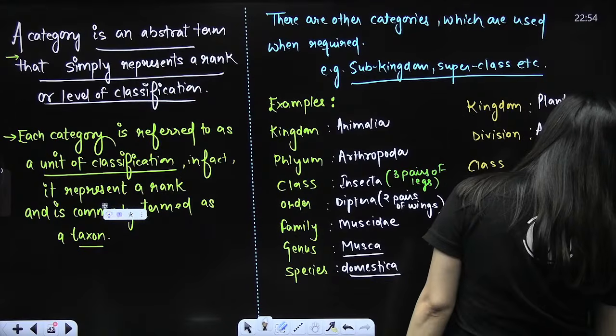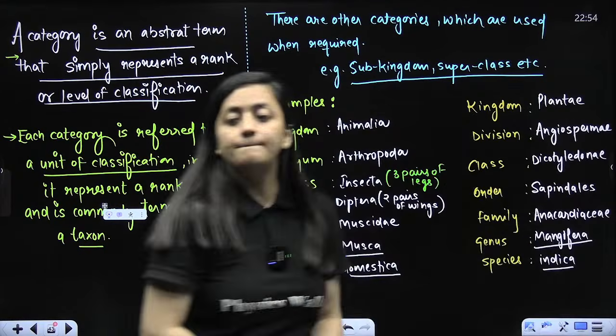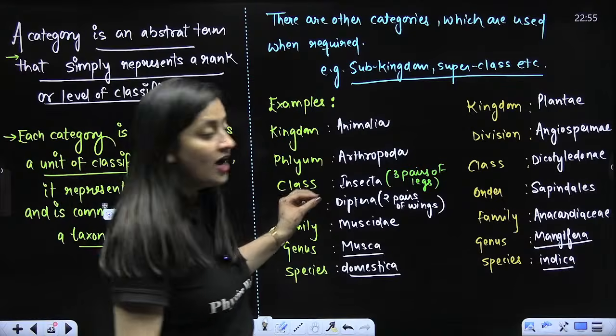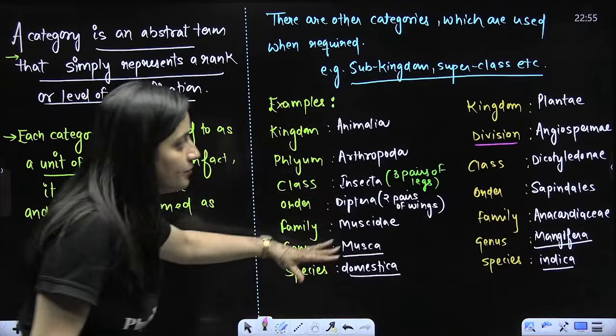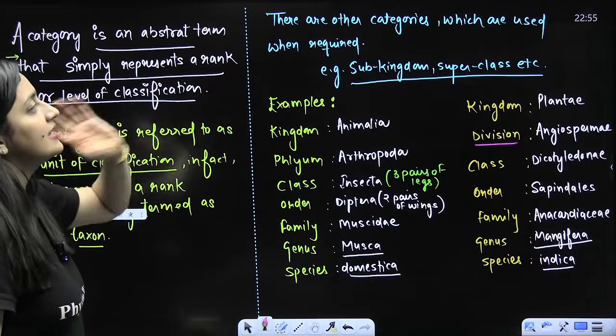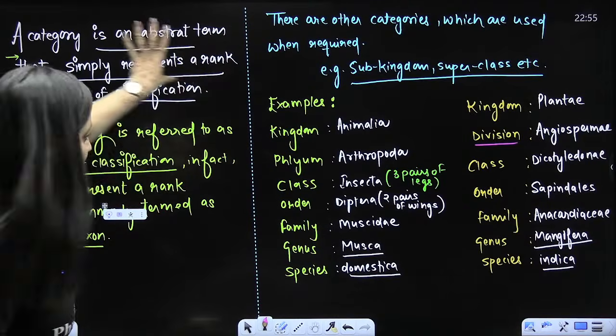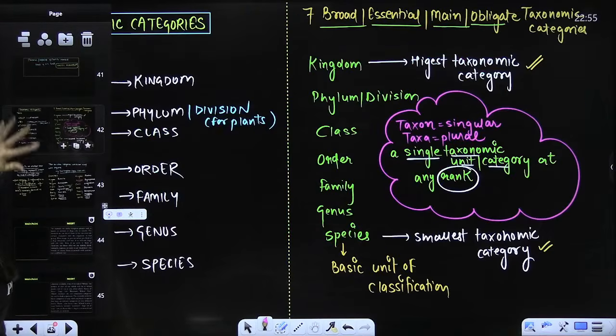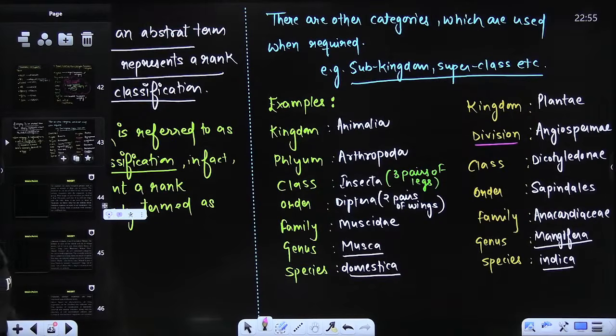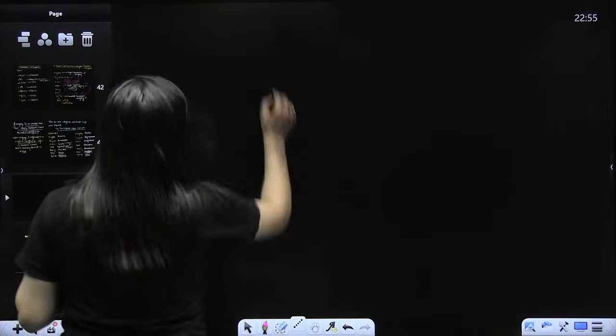Species will be Indica. For the plants, you will use the word division here. So these are the 7 broad categories. Other categories, when required, when needed, we can use too. These 7 broad categories are representing the rank. That's what you need to understand.